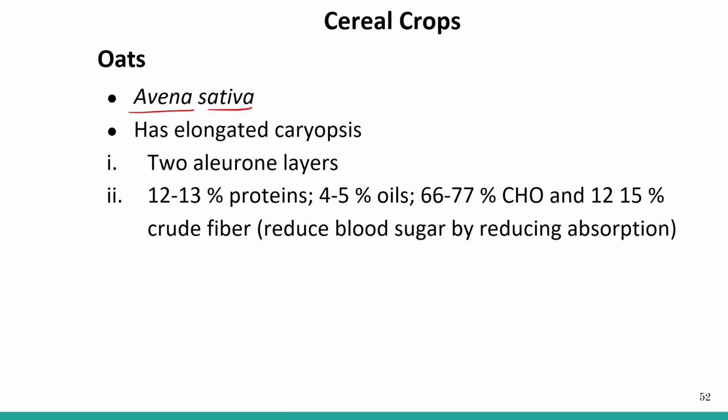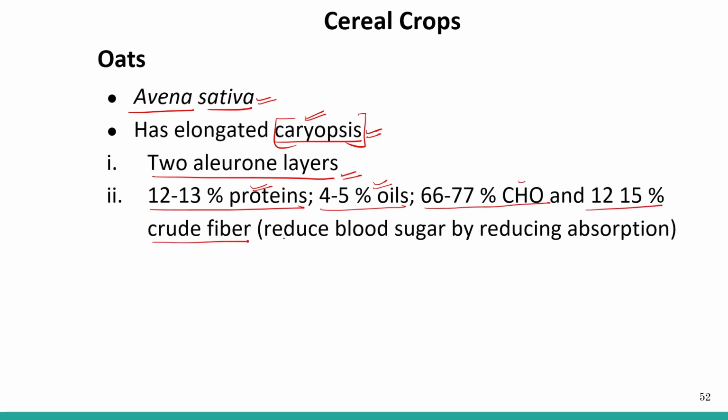Avena sativa, this is the scientific name, with an elongated caryopsis. This is a type of seed. The seed of this particular oat is called caryopsis. Two aleurone layers are there. So 12 to 13% protein content, 4 to 5% oil, 66 to 77% carbs and 12 to 15% crude fiber. This crude fiber reduces blood sugar by reducing absorption.